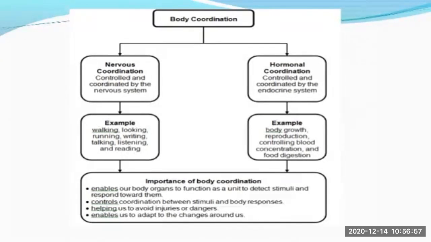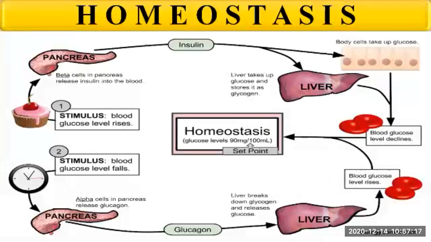They help us to avoid injuries or dangers, and they enable us to adapt to the changes around us. Okay, so if there is body coordination, then all the organs and systems can function properly. So body coordination is very important.